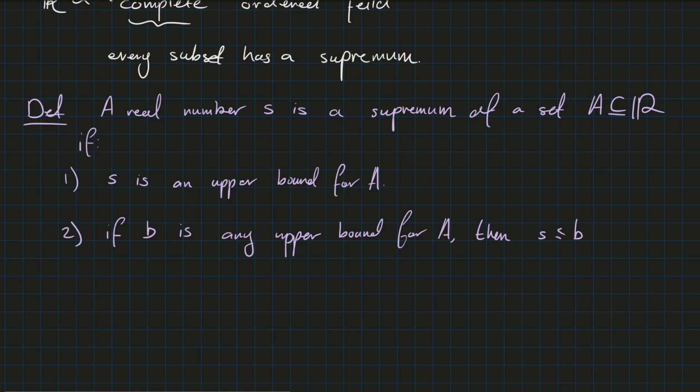So if we think about the open interval 0 to 1, call that A maybe, the supremum of A is 1, right? So it is an upper bound for this set. Every element of this set is smaller than or equal to 1. And if we take any other upper bound for this set, then it is greater than or equal to 1, right? What's another upper bound for this set? 5 is an upper bound for this set, right? But like 0.9 is not an upper bound, so it is not greater than or equal to this number, it is less than.